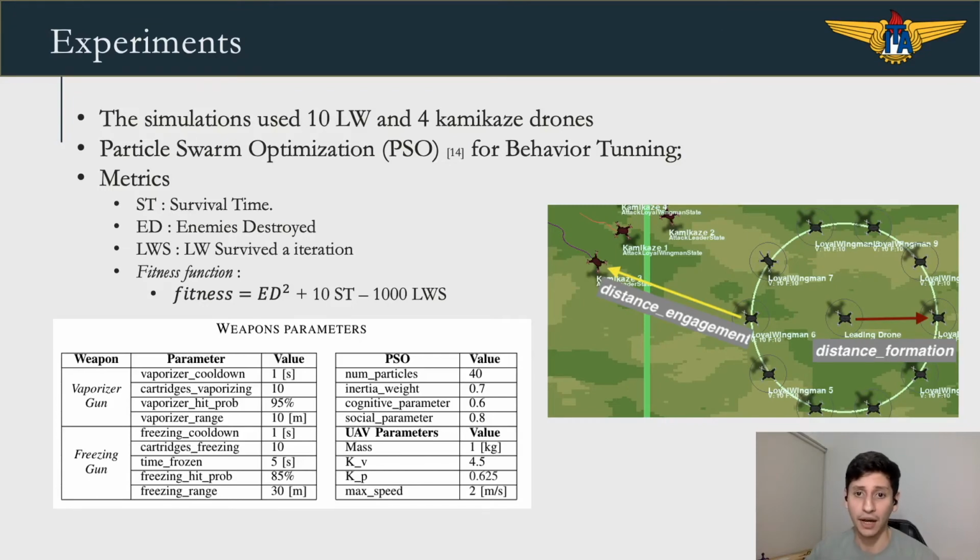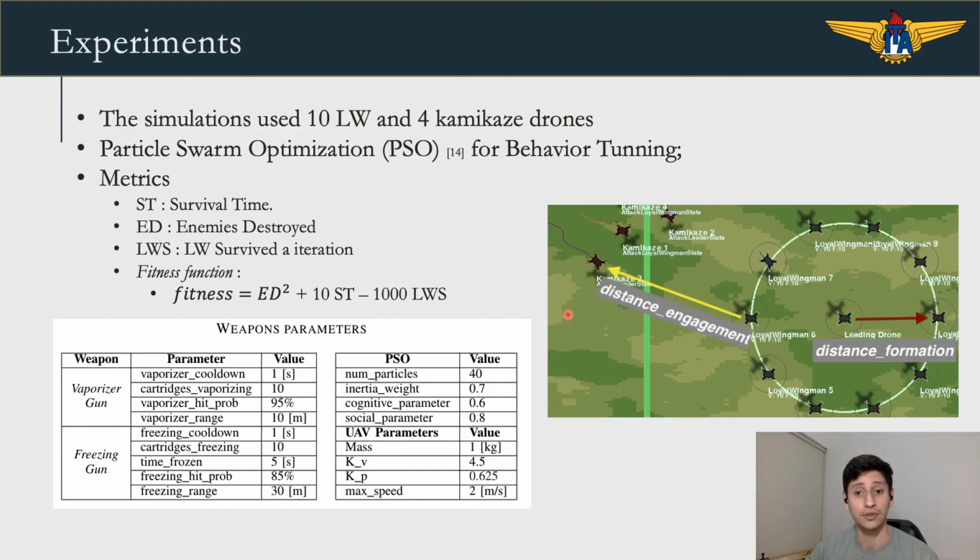The experiments carried out used 10 loyal wingmen and 4 kamikazes, constantly attacking. Once a kamikaze is destroyed, another one appears, maintaining a constant flow of attack. 2 experiments were performed, both for 500 iterations. In the first experiment, the behaviors on the loyal wingman's tree and its parameters were manually adjusted, so it was an experiment based on trial and error.